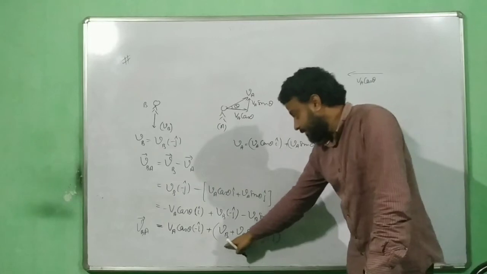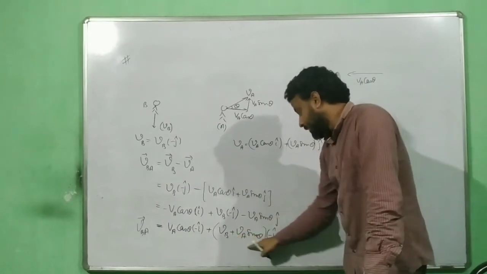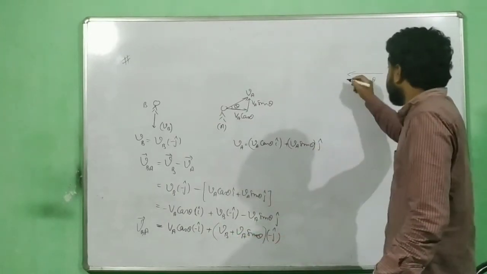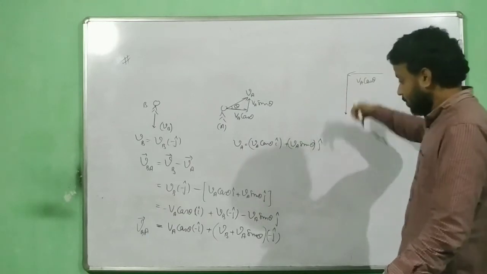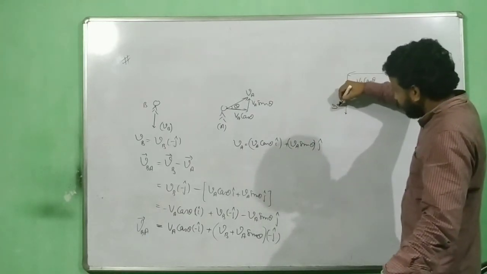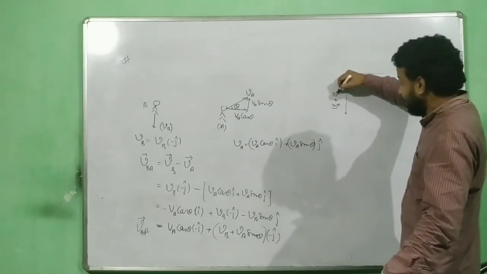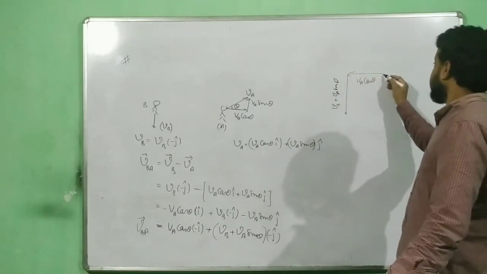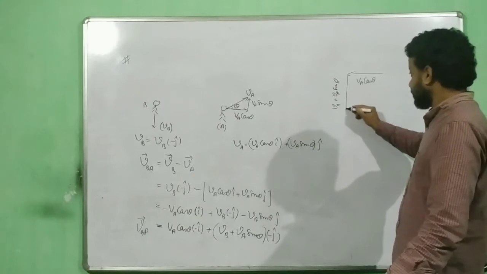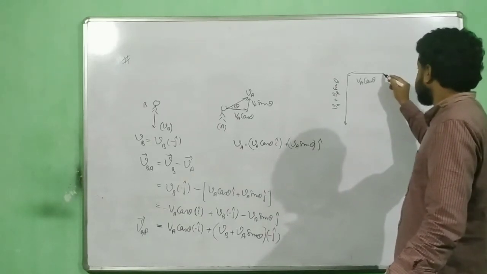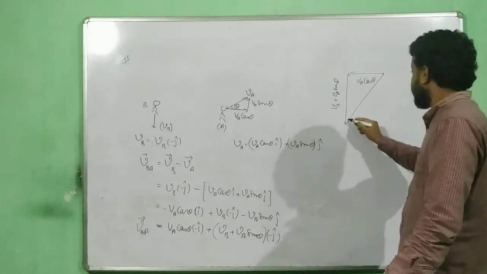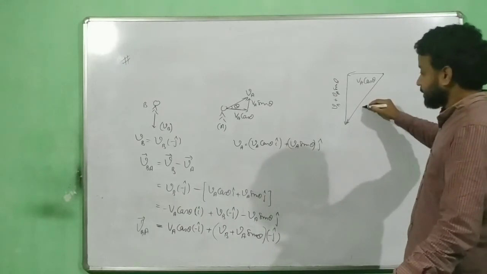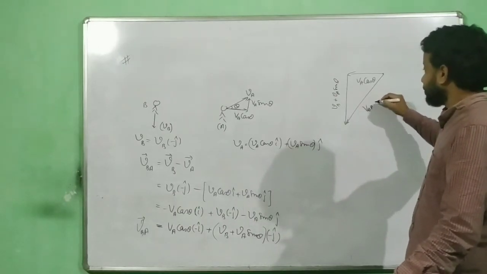Plus this vector. What is this vector? This whole thing is a vector acting in the minus j cap direction, so this is minus j cap downward. And what is the value of this? The value of this is VB plus VA sin theta. And this will be your resultant. Starting from the first tail to the last head, this is my resultant. This is the velocity of B with respect to A.